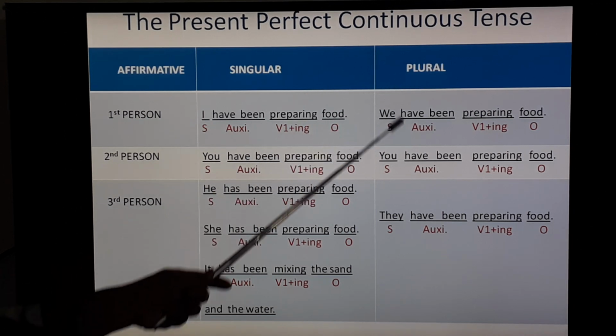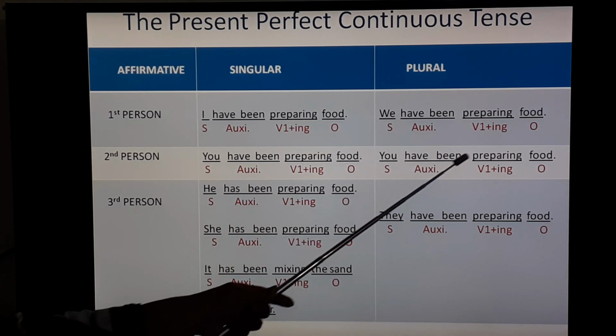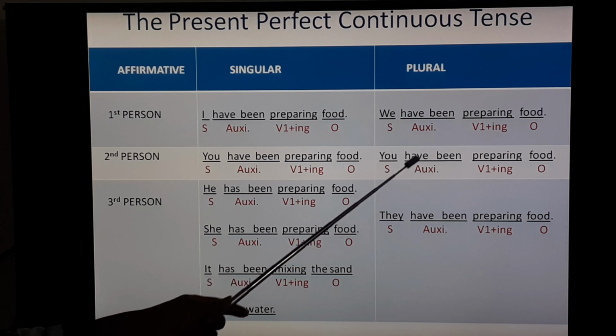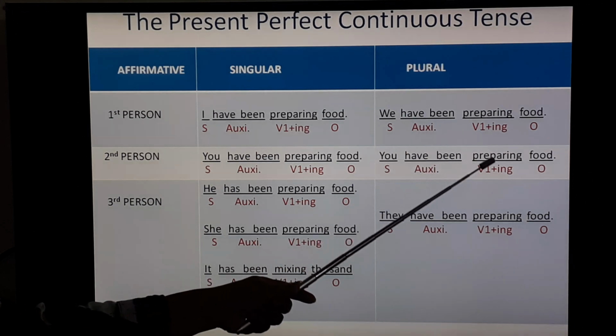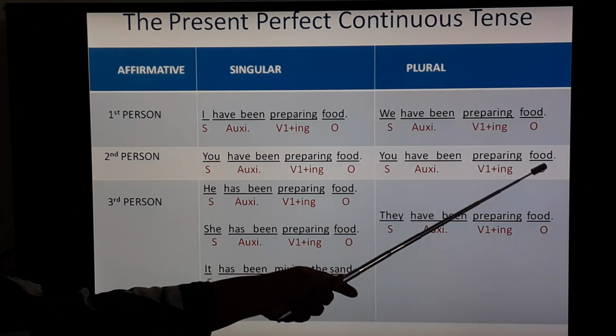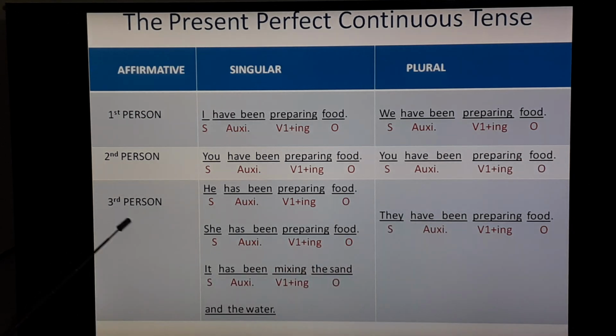Second person plural, you. You have been preparing food. You, that is the subject. Have been, that is auxiliary verbs. Preparing V1, that is prepare plus ing, then food, that is an object. Third person singular, he. He has been preparing food. He, subject, has been auxiliary verbs. Preparing V1 plus ing, food, an object.